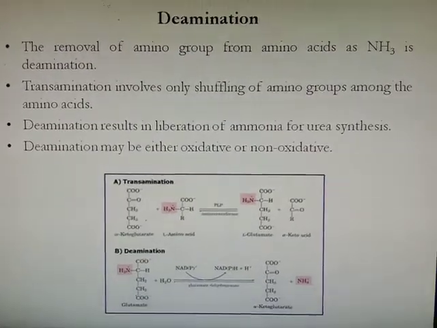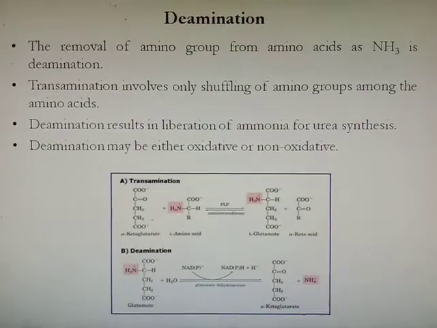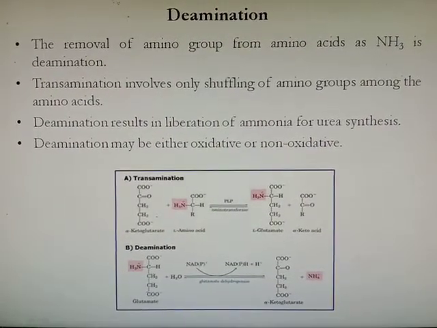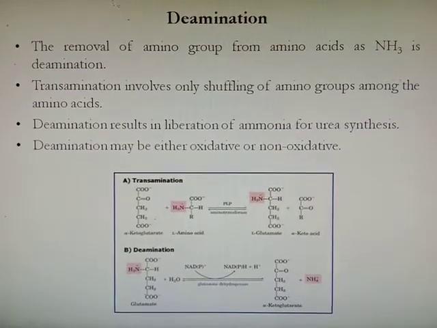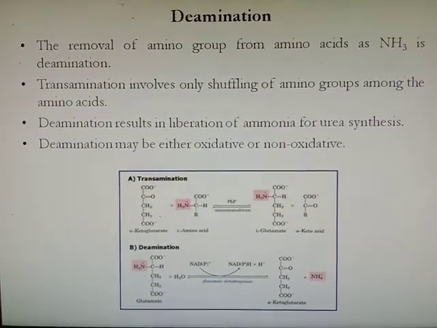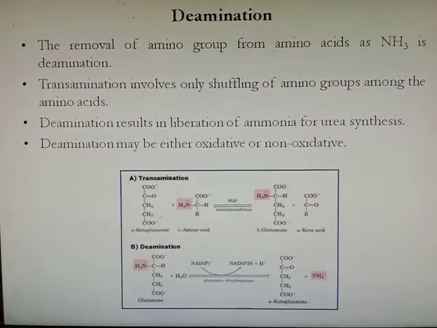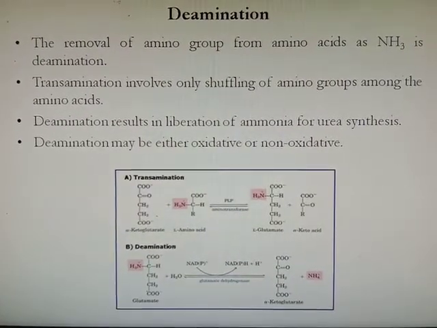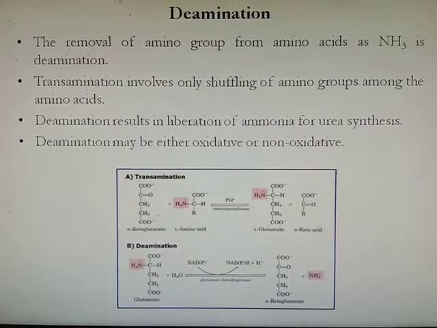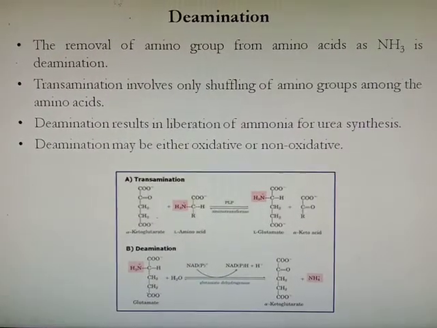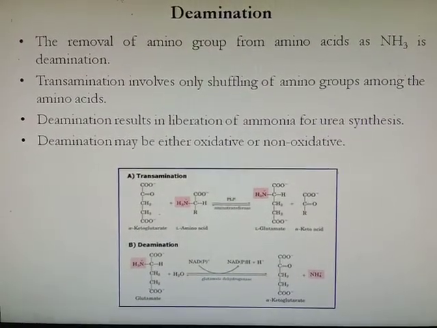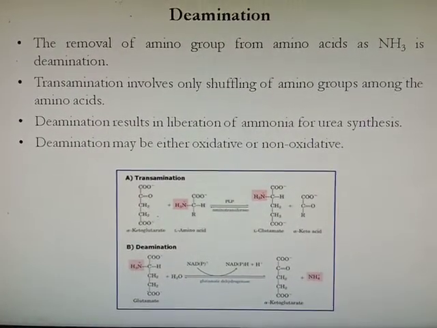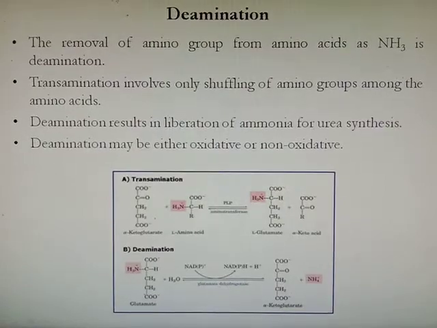Then deamination: the removal of the amino group from an amino acid as NH3 is called deamination. In transamination, only shuffling of the amino group from one amino acid to a keto acid takes place, whereas in deamination, removal of the amino group takes place. Deamination results in the liberation of ammonia for urea synthesis. Deamination may be either oxidative or non-oxidative.